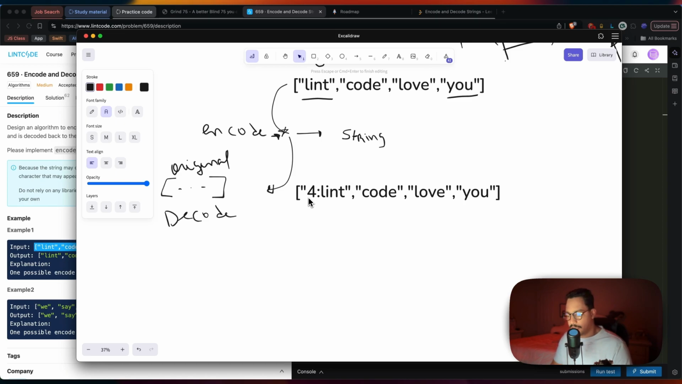The same thing is going to happen for the next word here, code, because its length is also 4. So we set the 4 and the delimiter. Same thing for this one, because it's length 4. And for the last one, as we saw earlier in a different example, it's 3. But we have the delimiter, right? So this is how a string would look.